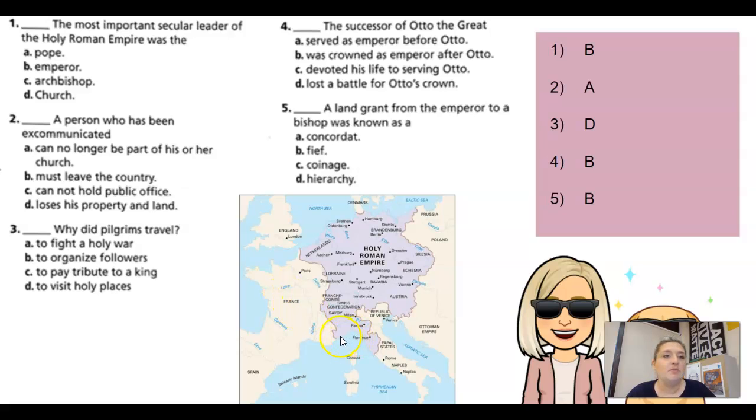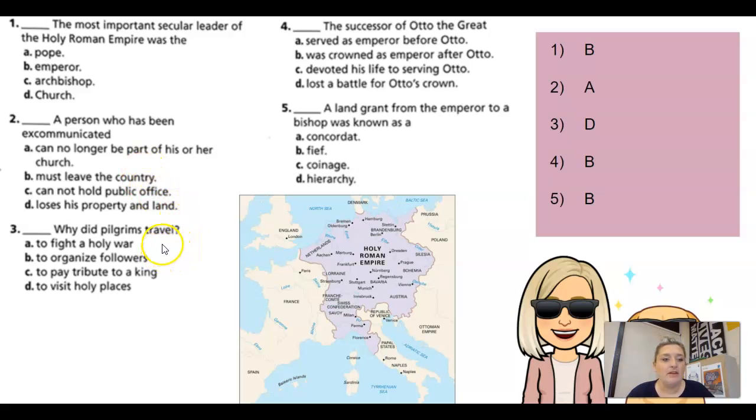All right, so the most important secular leader of the Holy Roman Empire was B, the emperor. Secular means not religious. So A, C, and D would not work because those are all religious terms, such as pope, archbishop, and church. So the only other option is emperor. A person who has been excommunicated is A, can no longer be part of his or her church because they get kicked out essentially of the church.